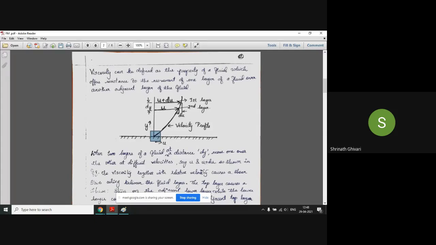So when this layer keeps moving, it will be resisting this motion, and if it is moving, the below layer will be resisting it. So all these layers are resisting each other. Therefore there is a resistance in the motion of the fluid, because of which a shear strain is generated. That shear strain is in terms of rate of shear strain.